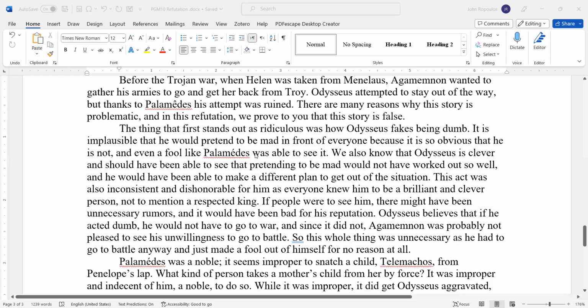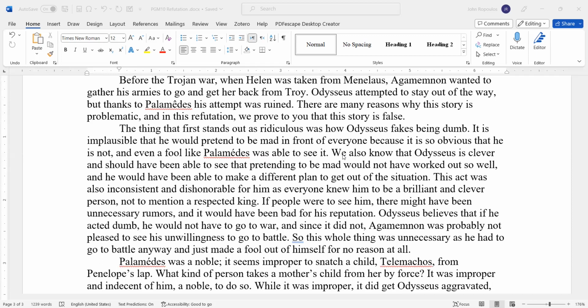The thing that first stands out as ridiculous was how Odysseus fakes being dumb. It is implausible that he would pretend to be mad in front of everyone because it is so obvious that he is not, and even a fool like Palamedes was able to see it. We also know that Odysseus is clever, and should have been able to see that pretending to be mad would not have worked out so well, and he would have been able to make a different plan to get out of the situation. This act was also inconsistent and dishonorable for him, as everyone knew him to be a brilliant and clever person, not to mention a respected king.